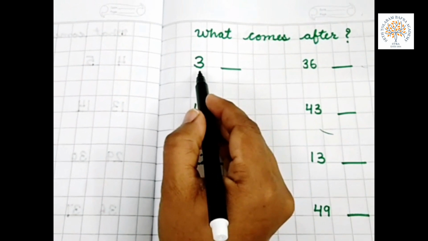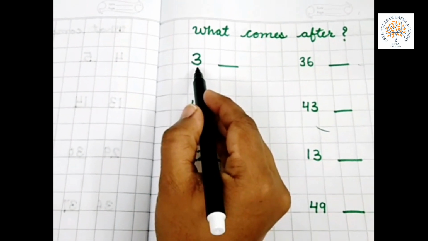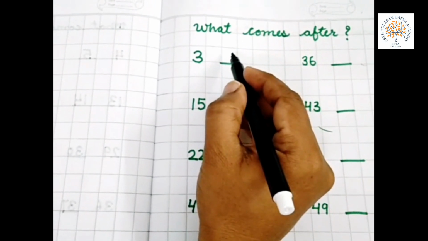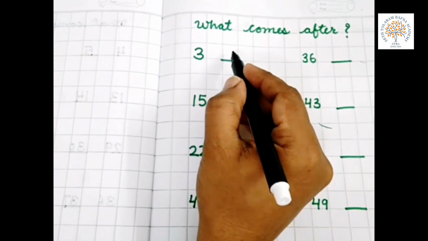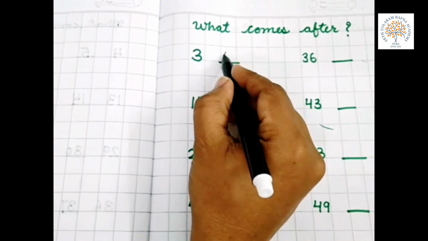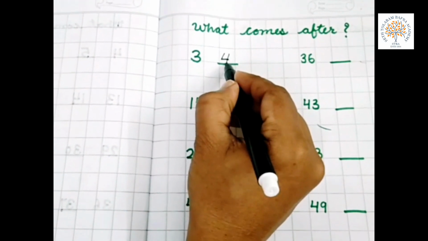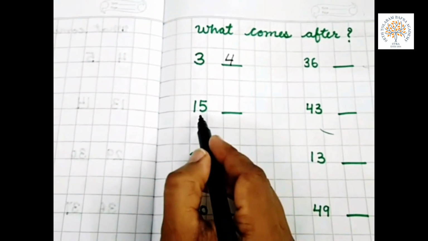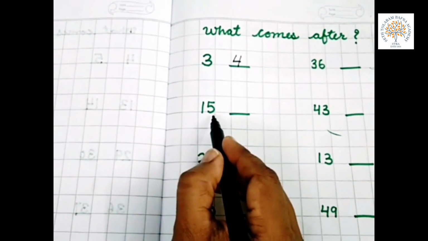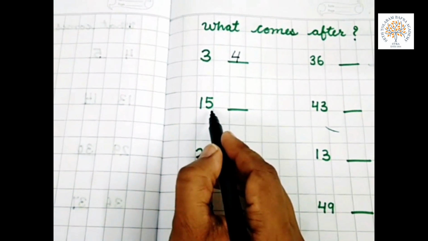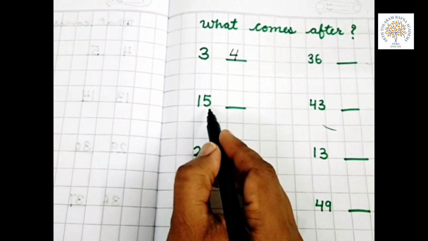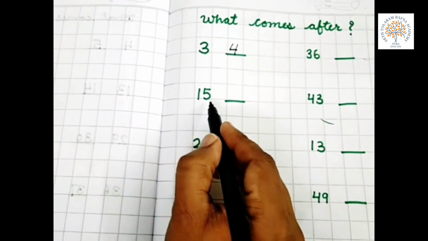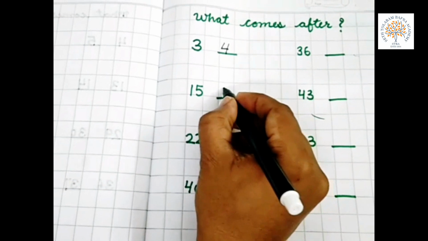What is this? Number 3. What comes after 3? Start counting from 1. 1, 2, 3, 4. What comes after 3? 4. Now 15. What comes after 15? Start counting from 11. 11, 12, 13, 14, 15, 16.